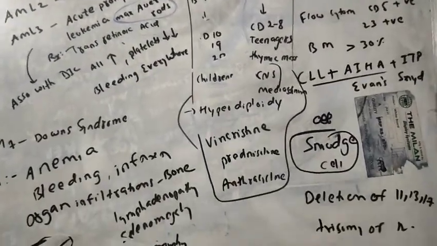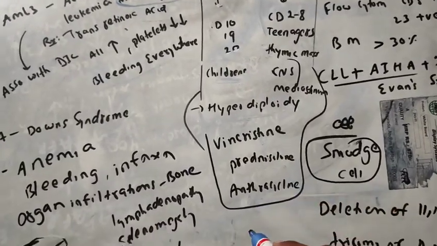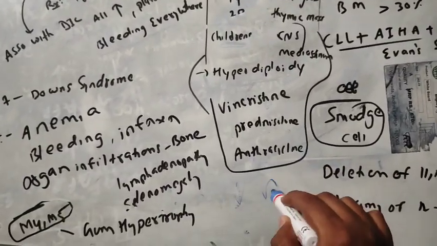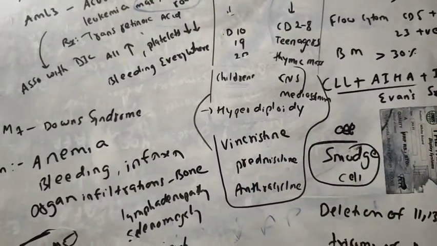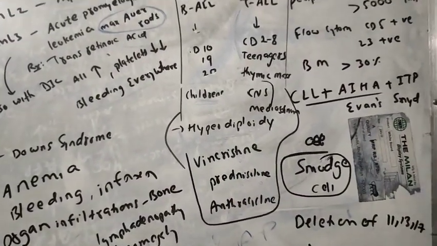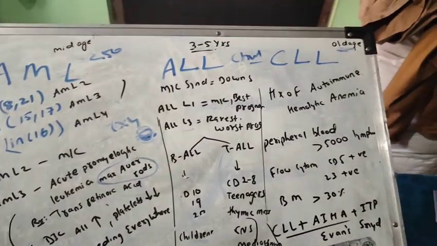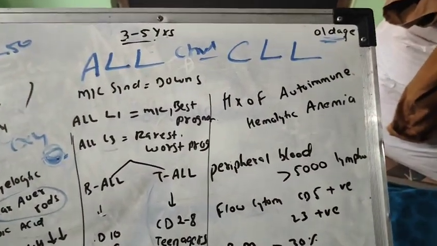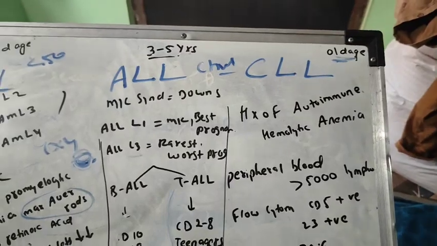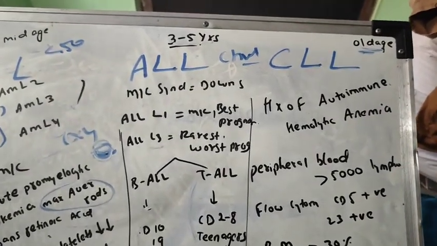So what are the drugs we are going to use? How to remember this one? VAP. So VAP: vincristine, prednisolone, and anthracycline. Next, coming to CLL. CLL occurs in old age. So guys, CLL occurs in old age people.